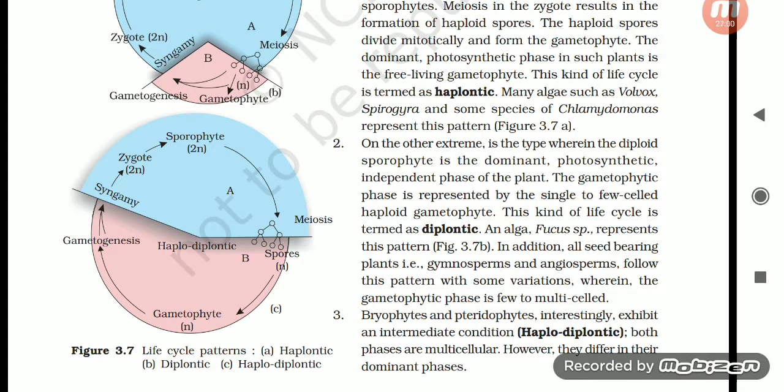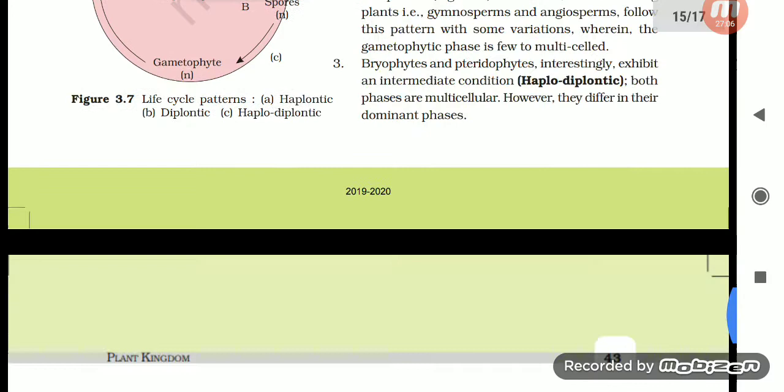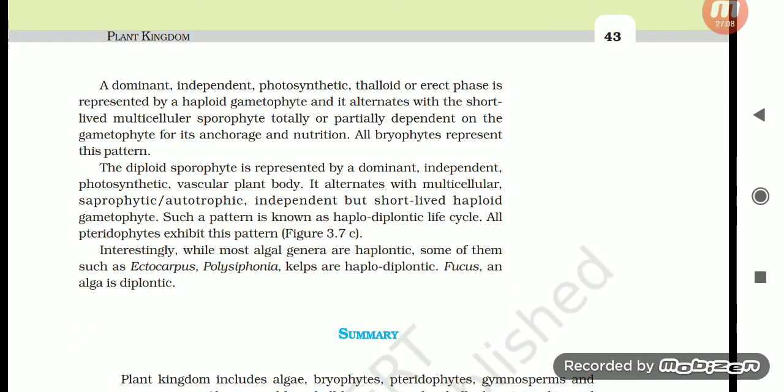wherein the gametophytic phase is few to multicelled. Bryophytes and pteridophytes interestingly exhibit an intermediate condition, haplodiplontic. Both phases are multicellular, however they differ in their dominant phases. A dominant independent photosynthetic thalloid or erect phase is represented by a haploid gametophyte, and it alternates with the short-lived multicellular sporophyte, totally or partially dependent on the gametophyte for anchorage and nutrition. All bryophytes represent this pattern.